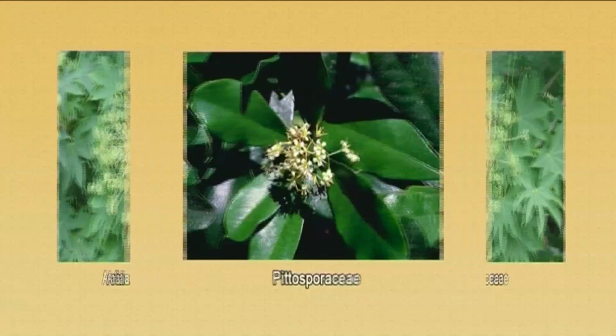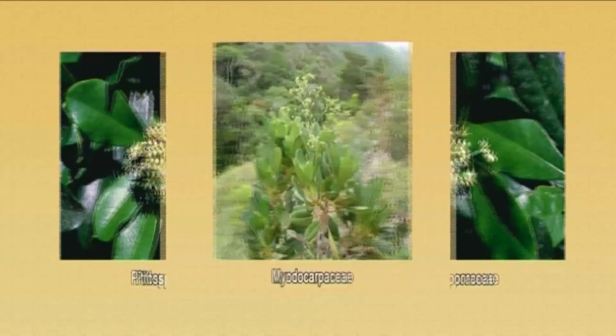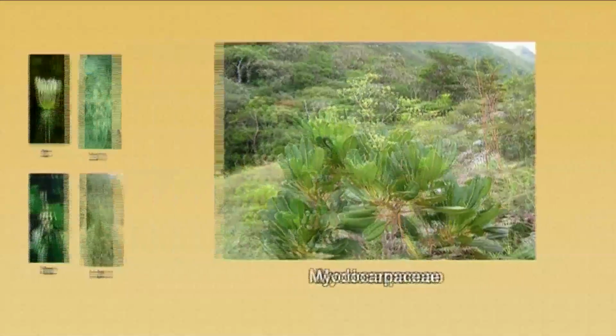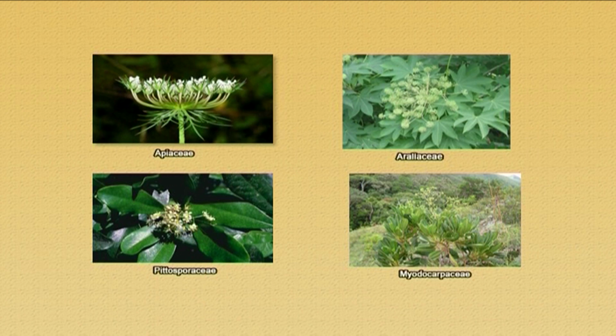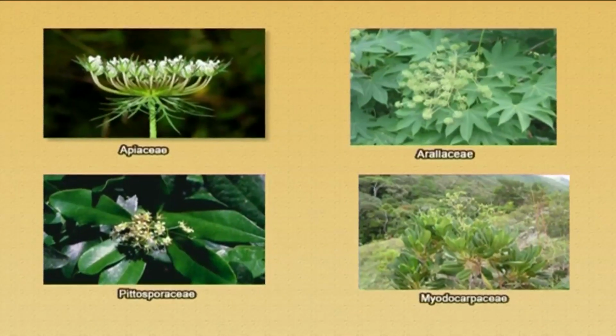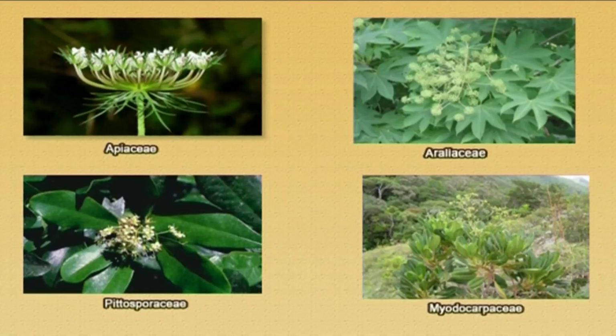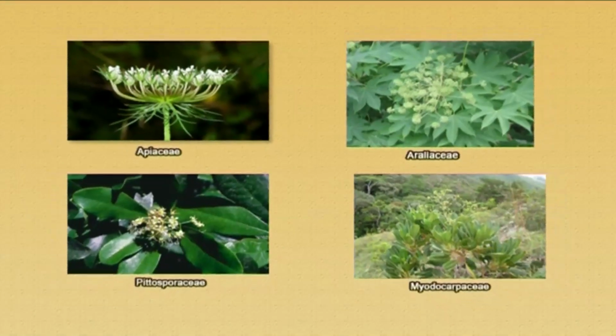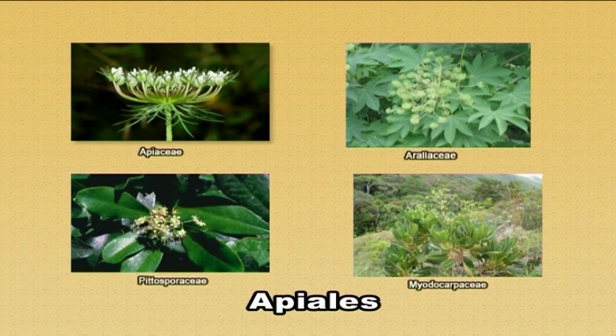The family is mostly closely related, that means its sister families are Araliaceae, Pittosporaceae, Myodocarpaceae. These four families, that's Apiaceae and the rest of the three sister families, Araliaceae, Pittosporaceae and Myodocarpaceae, are placed under a single order Apiales.